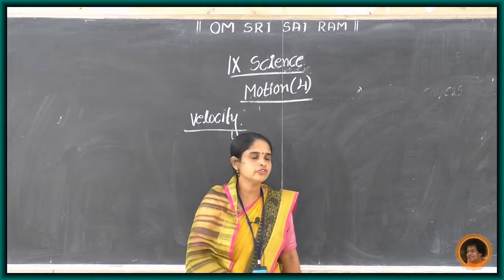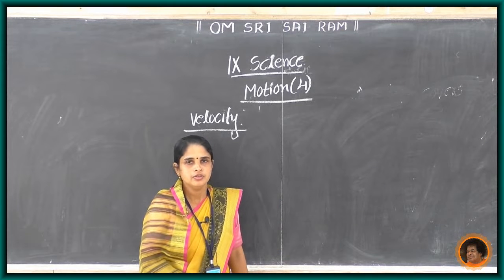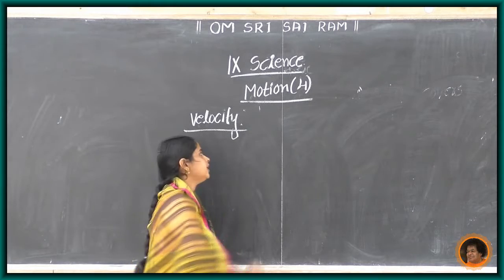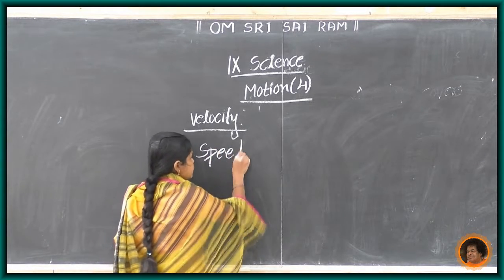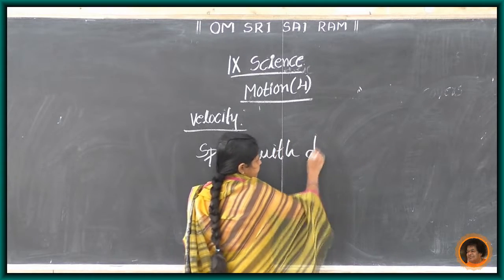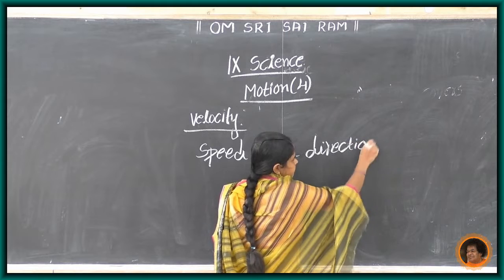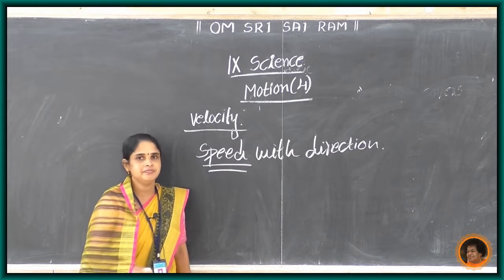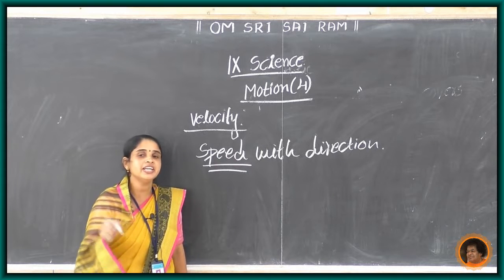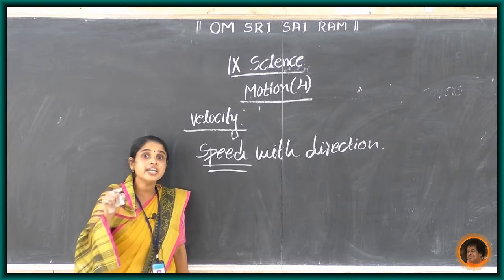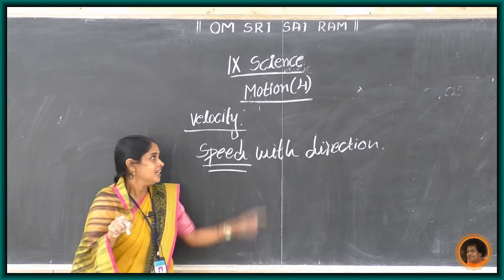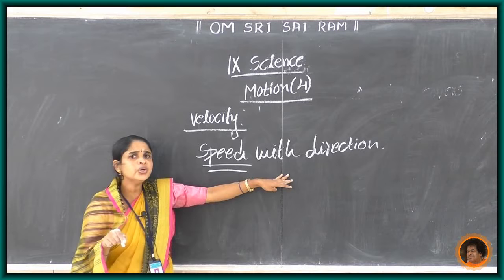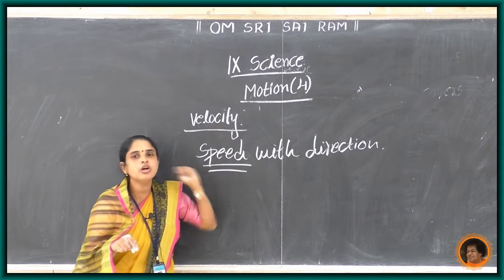Okay, our next concept, velocity. Speed with direction is called velocity. What is meant by speed? Speed is the distance travelled by an object in unit time, and it is a scalar quantity. There is no perfect direction. But in velocity, there is a given direction. So speed with direction is called velocity.